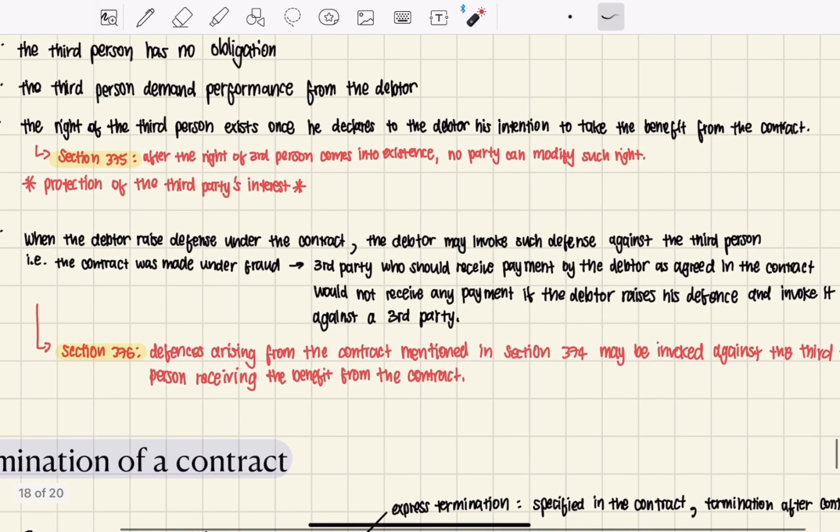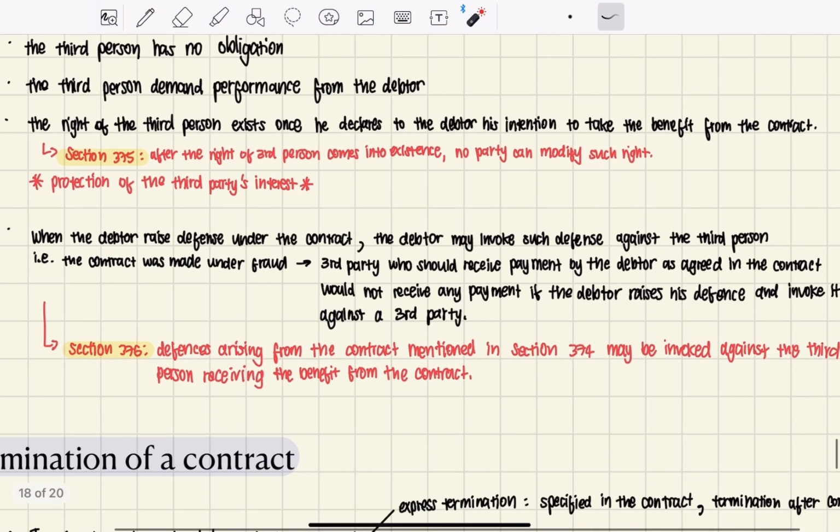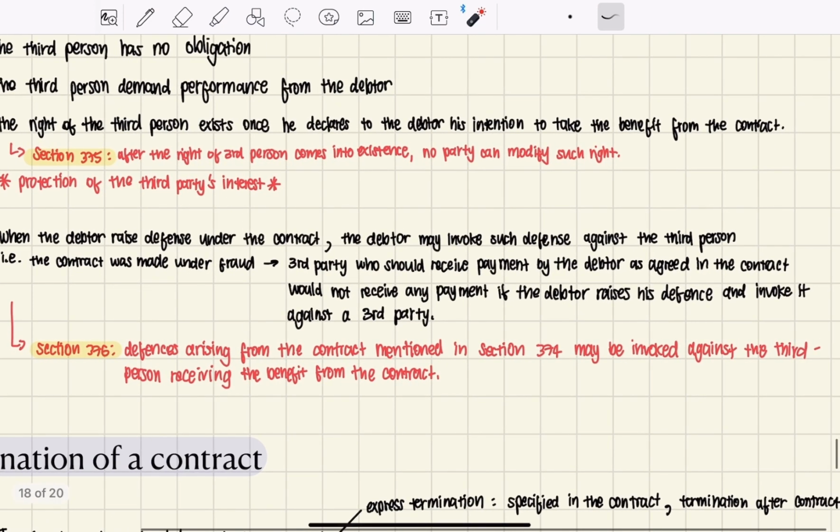So it is stated in section 376 above this that it may be invoked against the third party receiving the benefits from the contract.